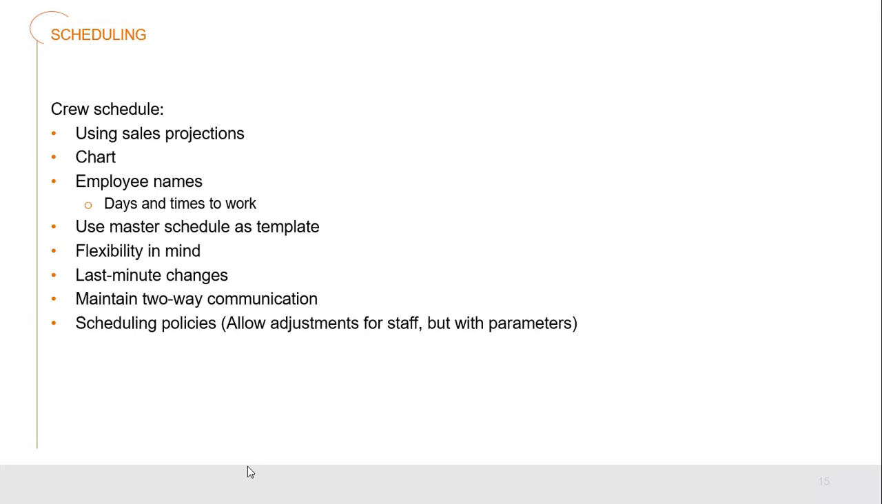With this one, we're now going to be placing the employee names on there. We're going to have days and times that they will be specifically working so that the employees will know exactly when they're expected to be working. We would use our master schedule as a template so that we know where to begin.